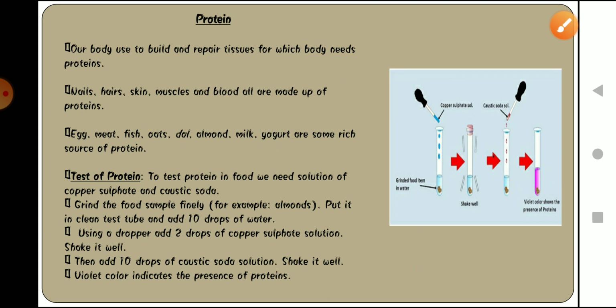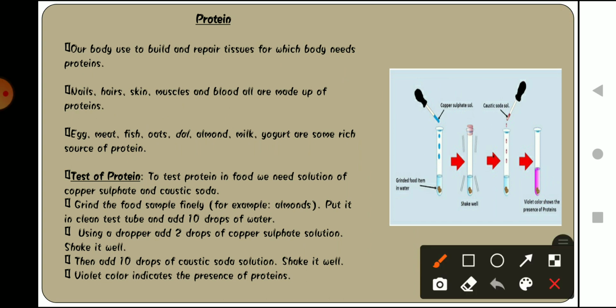Now moving forward to proteins. Our body needs protein to build and repair tissues.